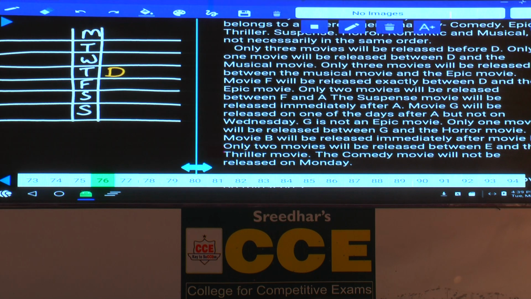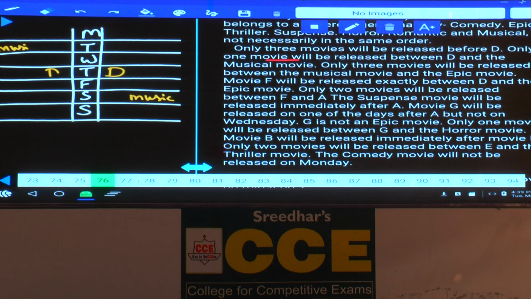Monday, Tuesday and Wednesday are the 3 released before this D. And only 1 movie will be released between D and a musical. Between D and a musical we must have only 1 movie. As D is here, the movie based on musical can be either on Saturday or on Tuesday. And so how many possibilities do we have? 2 possibilities. Now this musical based movie is released either on Saturday or on Tuesday.